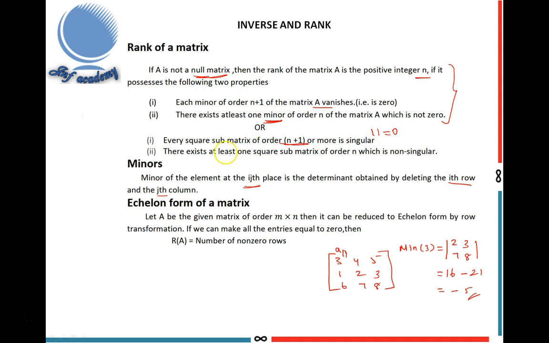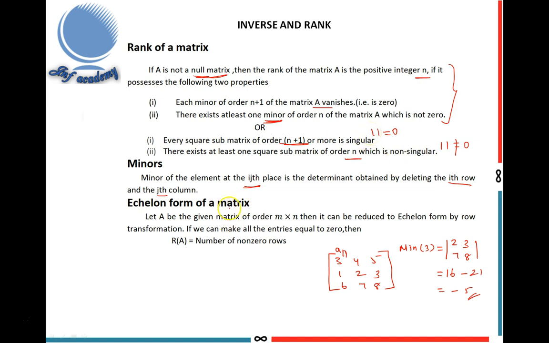Second, there exists at least one square submatrix of order n which is non-singular, meaning determinant not equal to 0. Then the rank of A is n. This is the other definition of the rank of a matrix.